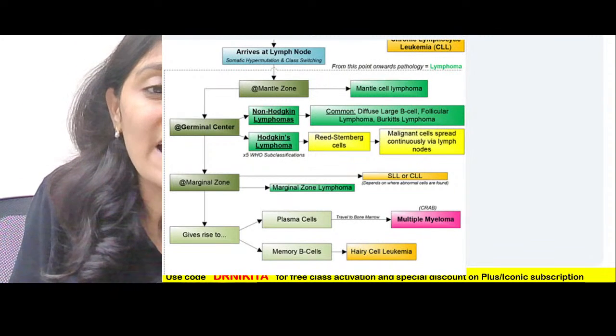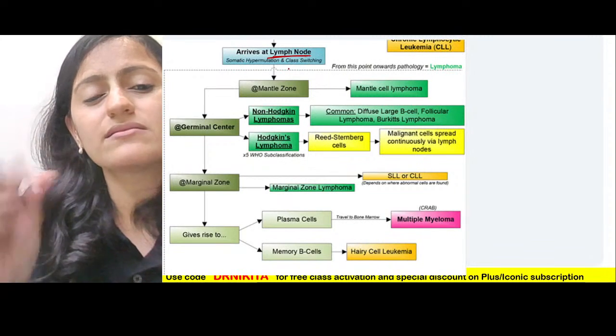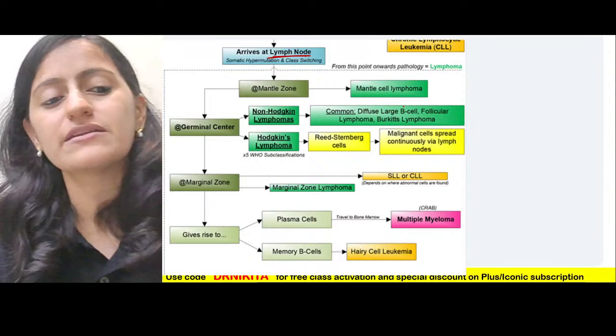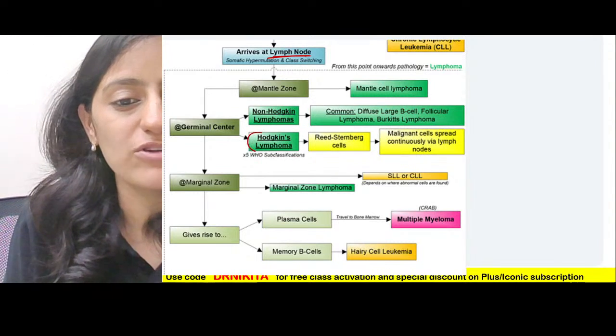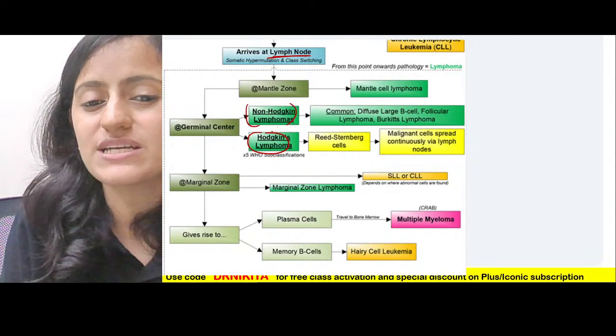Now when the cells arrive at the lymph node, this is when the lymphomas start. So basically we have Hodgkin's lymphoma and non-Hodgkin's lymphoma.